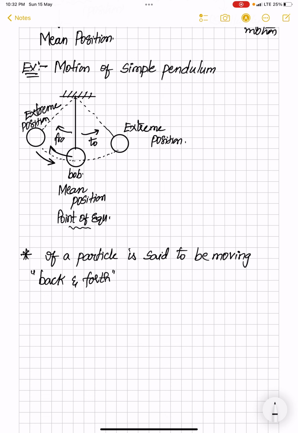So if a particle is moving back and forth about a mean position, that is your fixed position, then the particle is said to be executing vibratory motion.